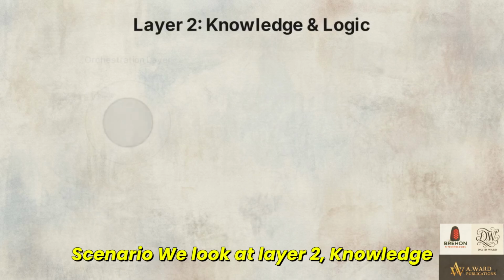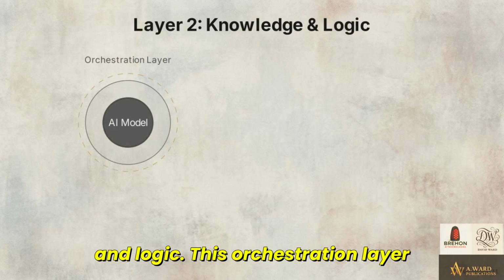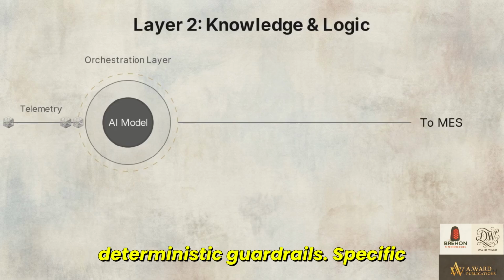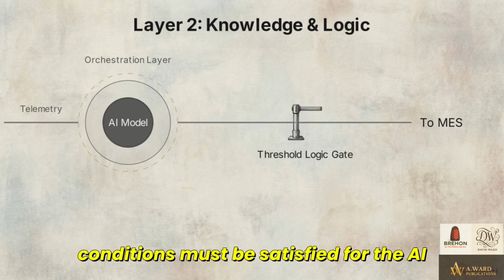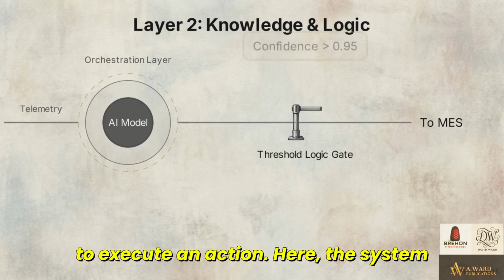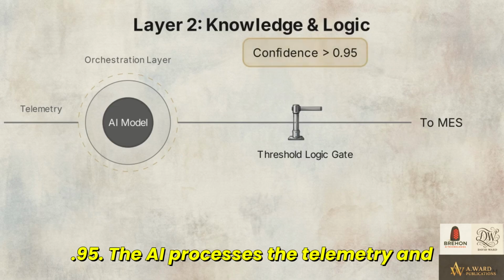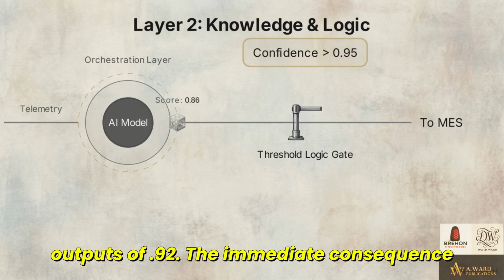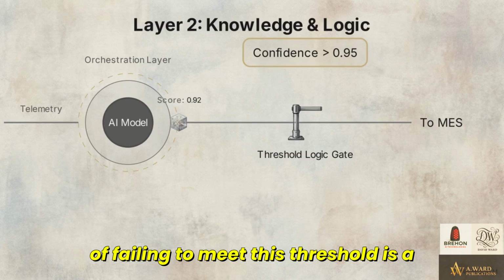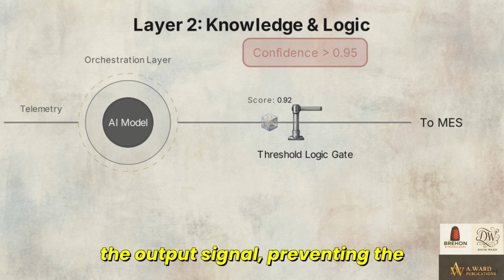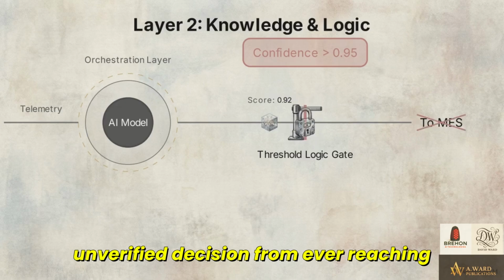Returning to our live anomaly detection scenario, we look at Layer 2, knowledge and logic. This orchestration layer forces all AI outputs to pass through deterministic guardrails. Specific conditions must be satisfied for the AI to execute an action. Here, the system requires a minimum confidence score of 0.95. The AI processes the telemetry and outputs a 0.92. The immediate consequence of failing to meet this threshold is a hard pause. The system physically blocks the output signal, preventing the unverified decision from ever reaching the MES.